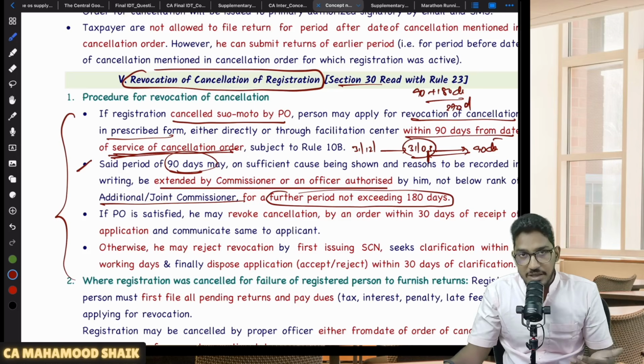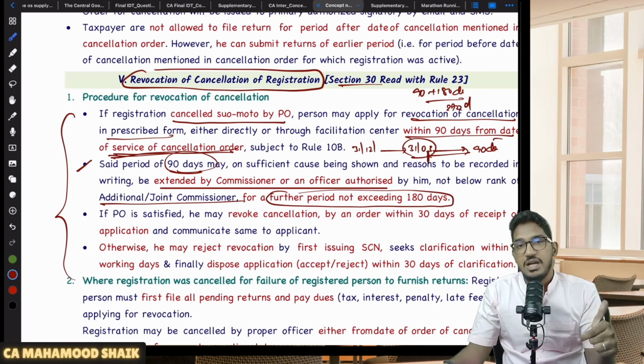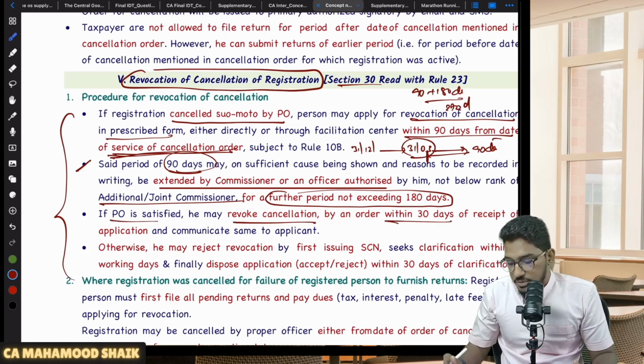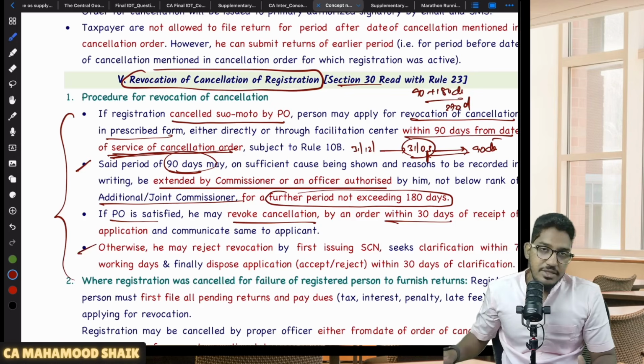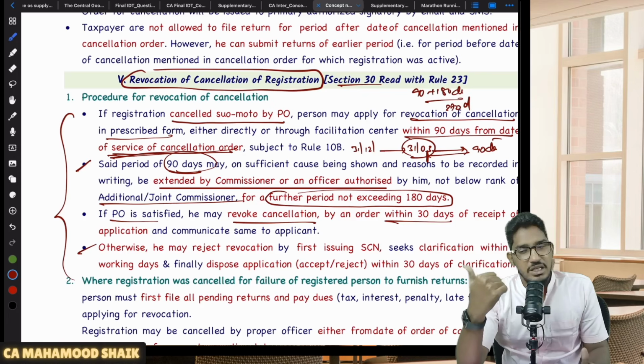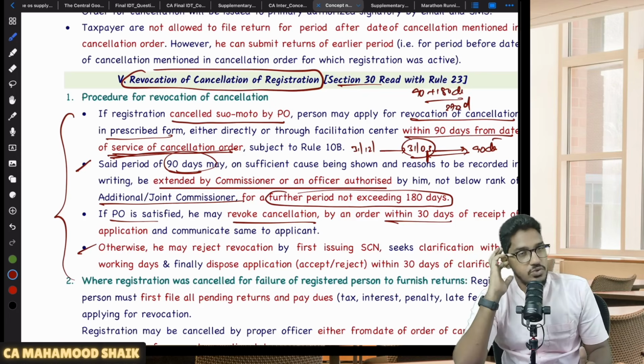90 days is the usual time limit. If you have any valid and genuine reason, you can submit an application. Then the commissioner or an officer not below the rank of AC or JC can extend that time limit by 180 days. Next, if you submit the application and the proper officer is satisfied, then he can revoke the cancellation by an order within 30 days of receipt of the application. Otherwise, if he feels you are not justified, he will not revoke your cancellation. So it is completely up to the proper officer's choice.